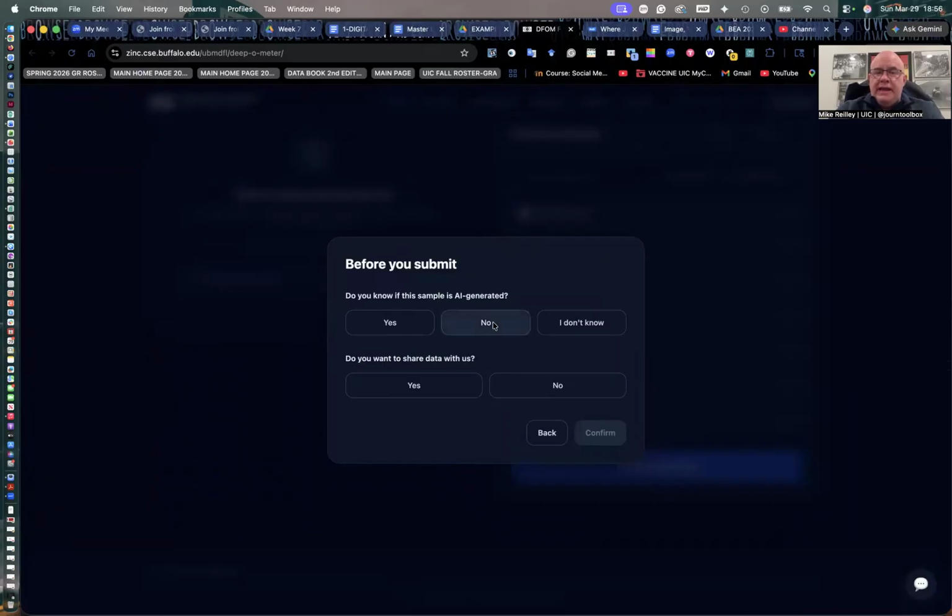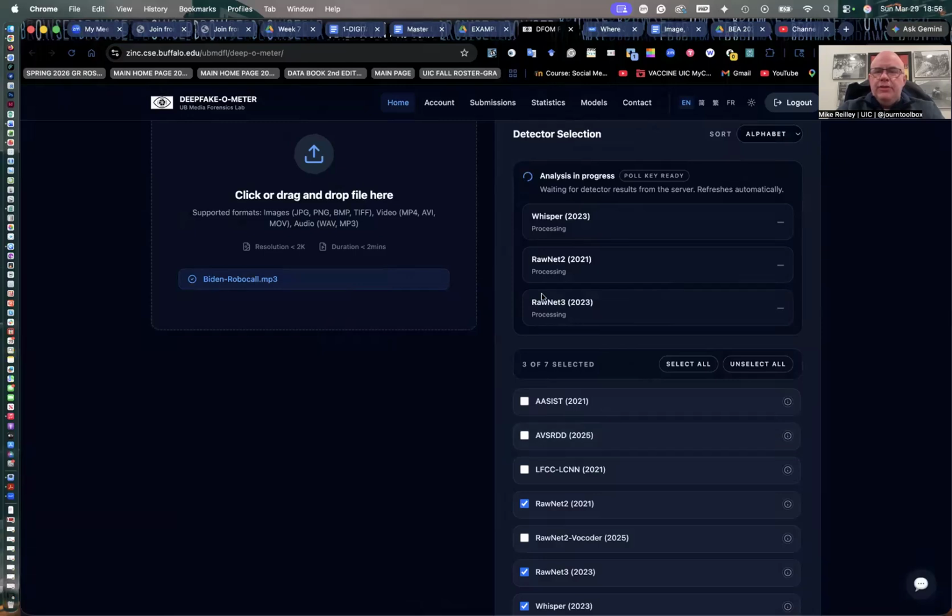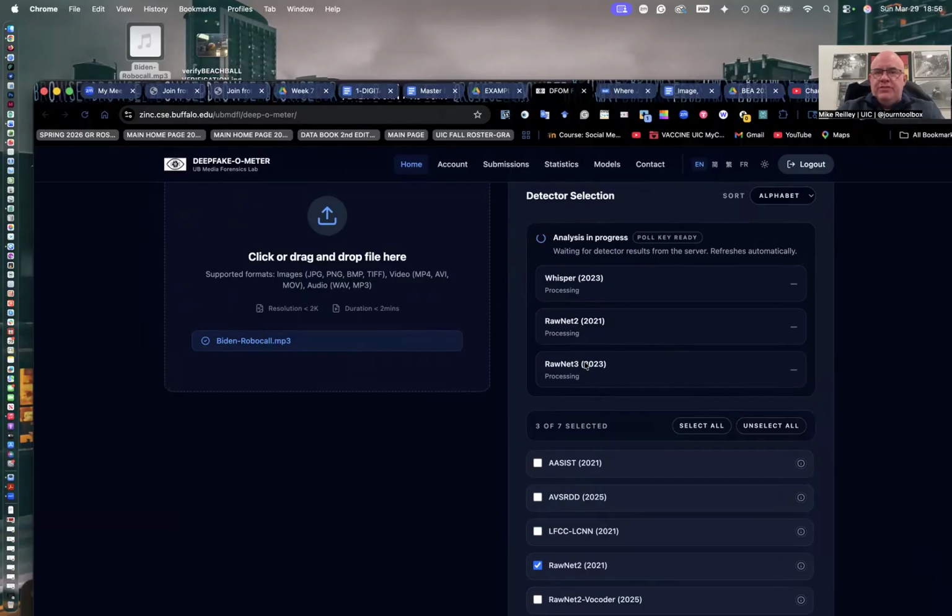Do I know if this is AI generated? No. Do you want to share the data with us? Yes. And I'll hit confirm. While this is cooking, I'll talk a little bit about some other things you can do with the tool. It'll work with images too. So what we'll do when this gets done running, and over here it'll give you the percentages on the right, we'll run the beach ball story or image through here and see what it comes up with, just to see how it does.